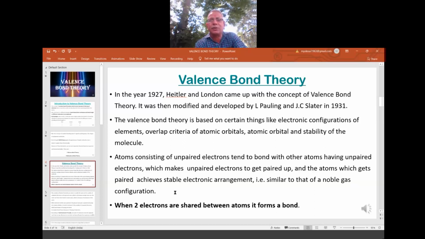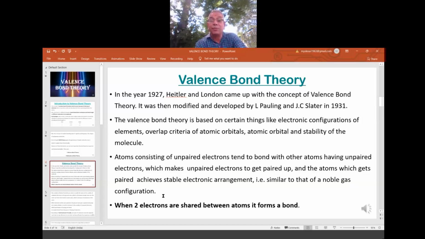So 1927 is a very recent one. And afterwards, this is modified by Pauling and Slater. Pauling, you know very well, the great scientist who worked on the electronegativity. So that means all the four scientists, Heitler, London, Pauling, Slater, till 1931, they gave a wonderful theory, VBT.